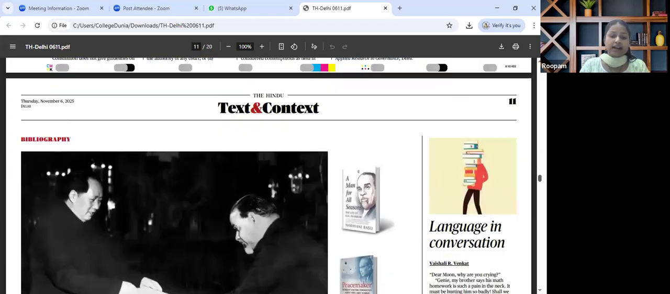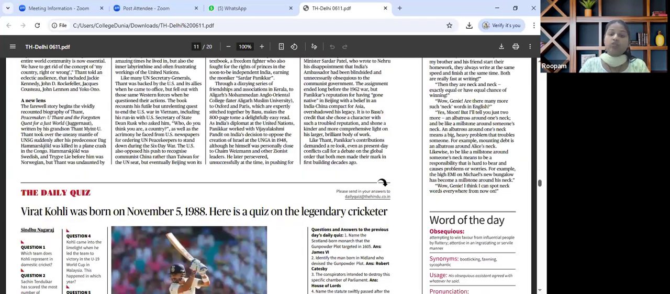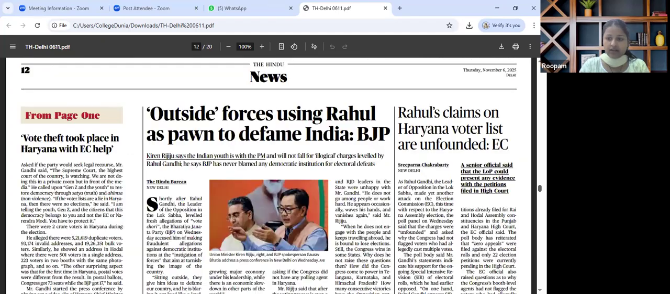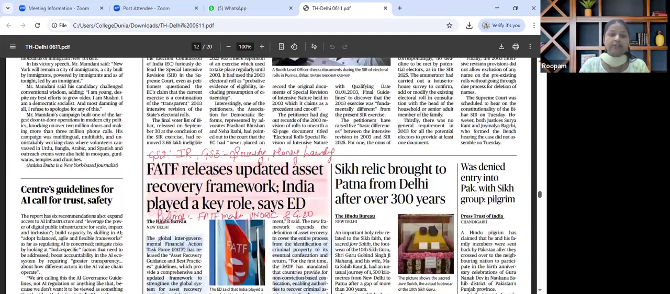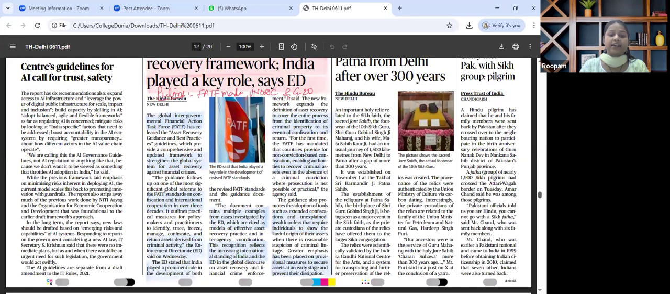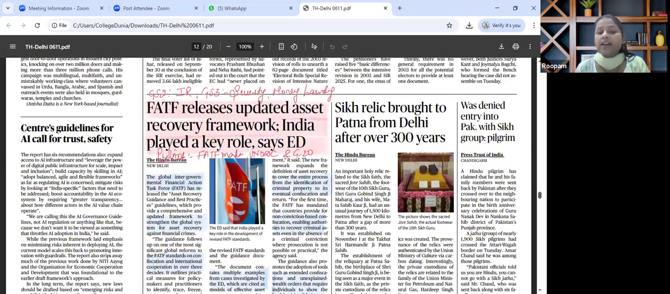The last important article for the day is about FATF. So FATF releases updated asset recovery framework. India played a key role, says ED. It is relevant for GS paper 2, international institution, GS paper 3, internal security and money laundering.